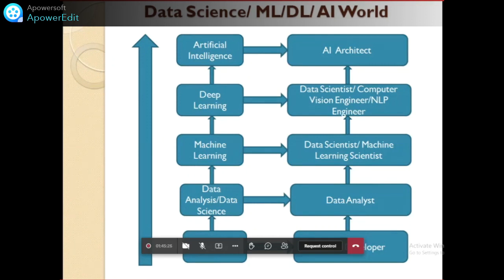The roles and responsibilities of data science and data analysis are this: the raw data which we talked about in the previous slide is given to the data science team. The data science team, with the help of Python language and mathematics, will clean that raw data. The responsibility of the data science team is to clean the data and prepare the data. And the person doing this is called a data analyst in the company.